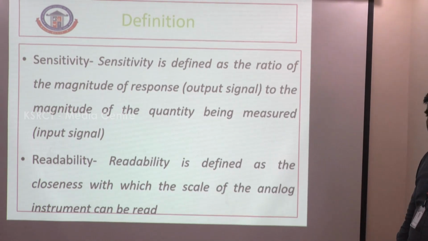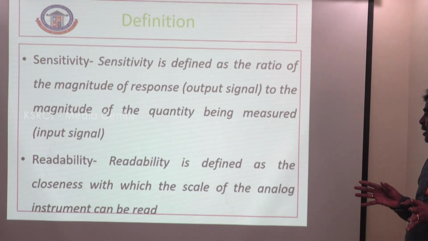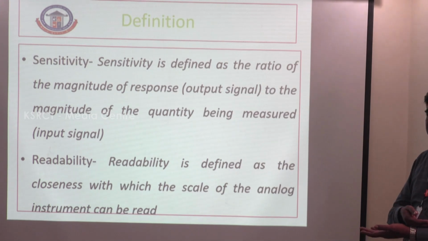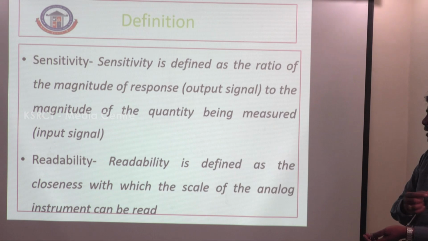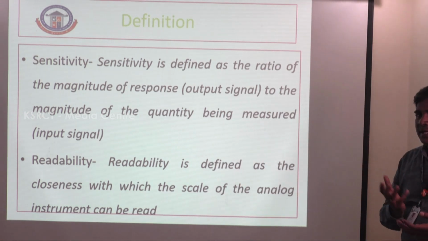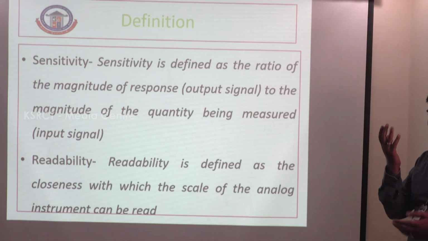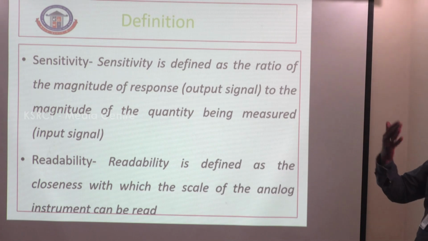Readability is defined as the closeness with which the scale of an analog instrument can be read. That is called readability. For example, temperature measurement. A thermometer is kept on the body for one or two minutes. After that, using human eyes, we can read the temperature of the human body. That is called readability, reading the various readings.